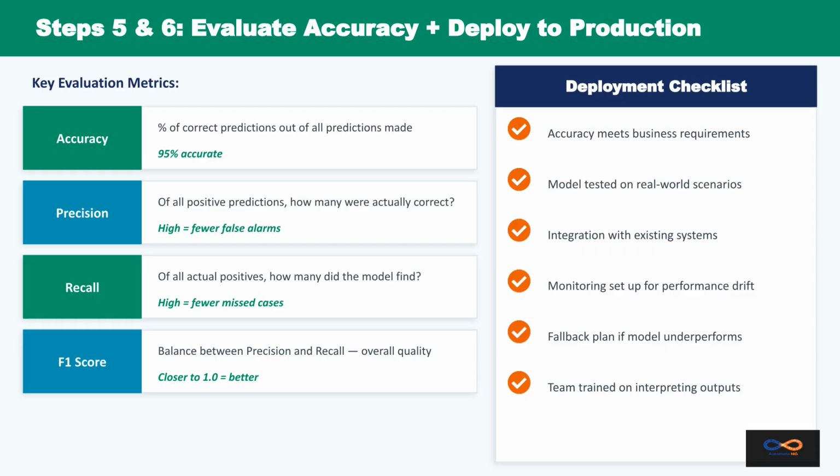Steps 5 and 6 are evaluation and deployment. We use metrics like accuracy, precision, and recall to measure the model's performance on unseen data. Deployment means integrating the model into your system, followed by continuous monitoring to ensure performance does not degrade over time.